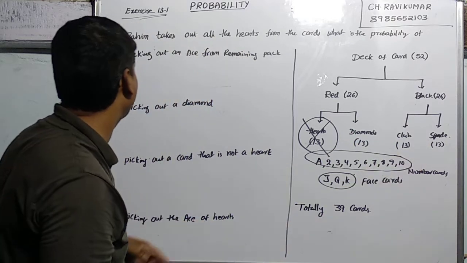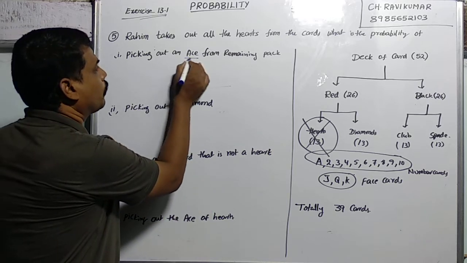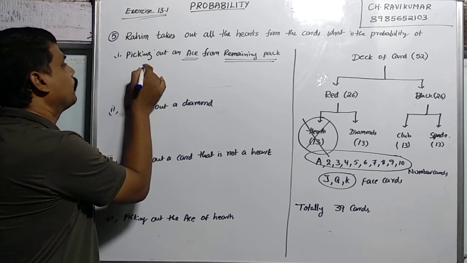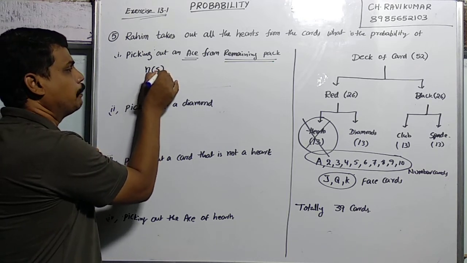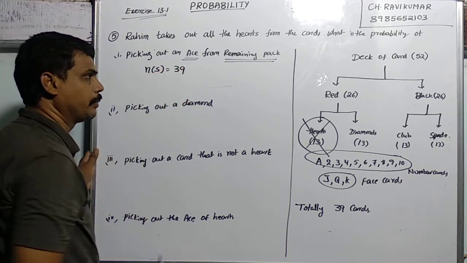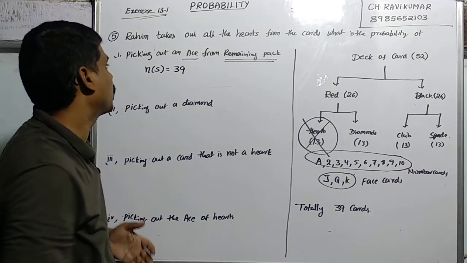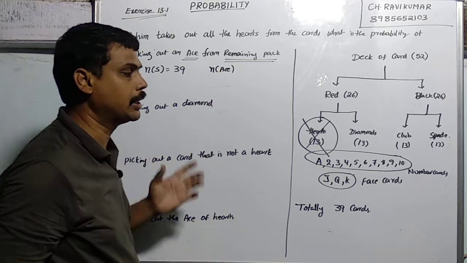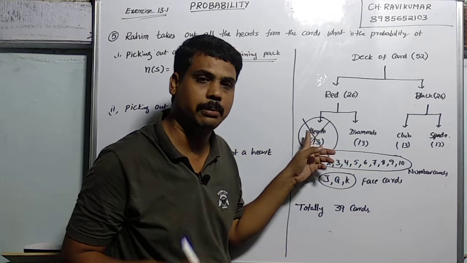Now the question is picking out an ace from the remaining pack. In the remaining pack, n of S, the number of elements in the sample space, is 39. Your favorable outcomes mean the number of aces. There are only 3 aces. Heart ace is not there.